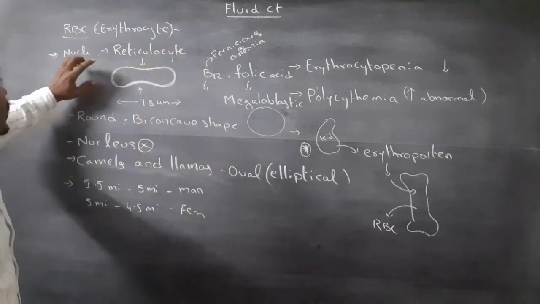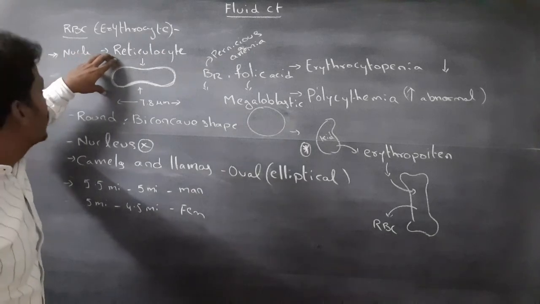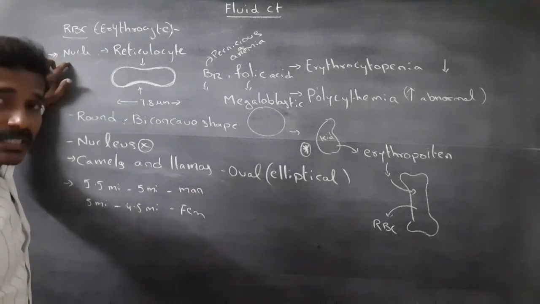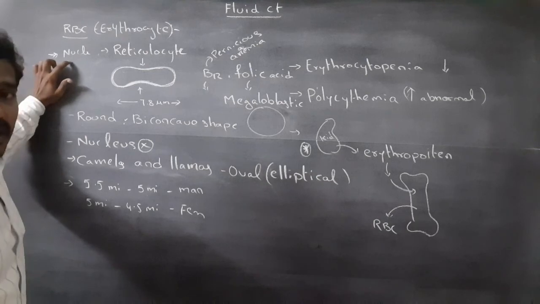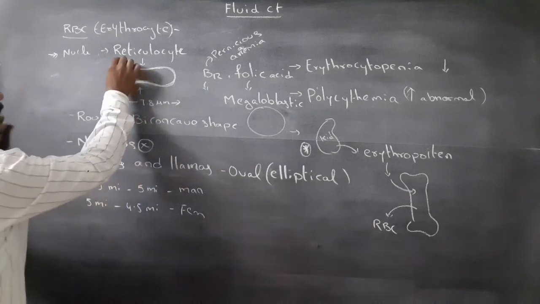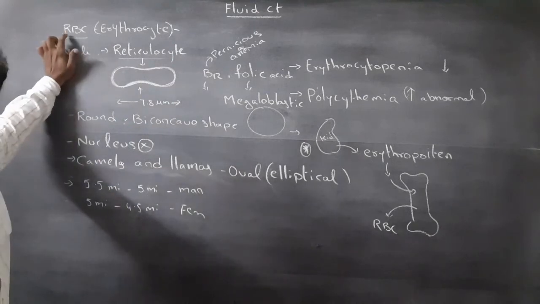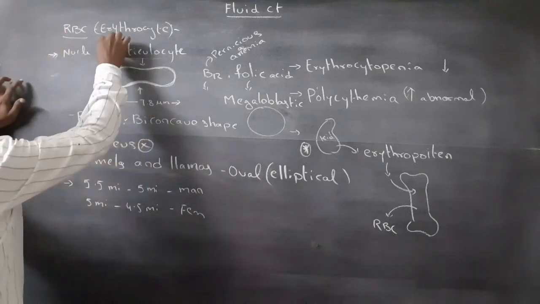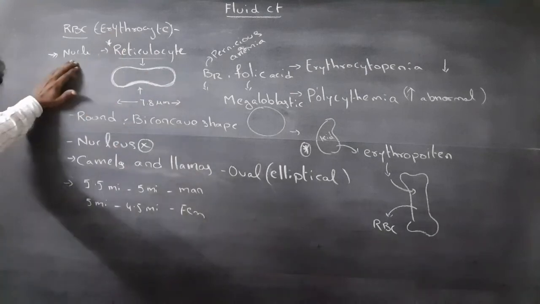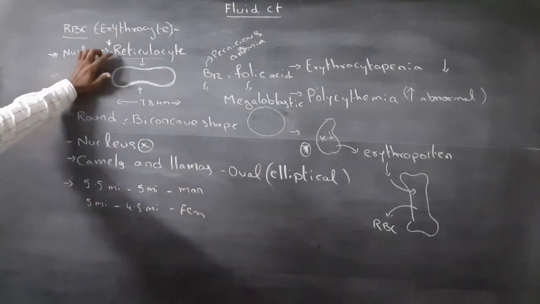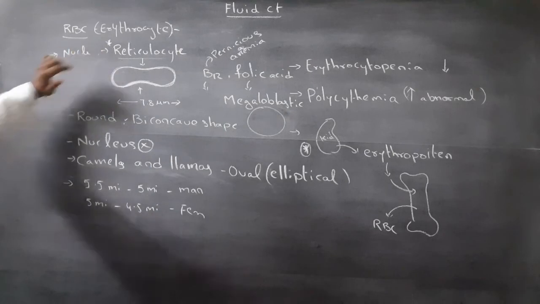The nucleus and other cell organelles are lost in the reticulocyte stage, which is one of the developmental stages of the RBC.